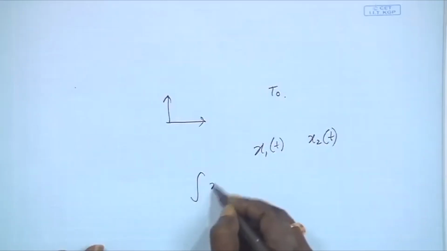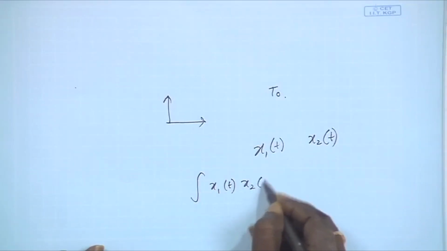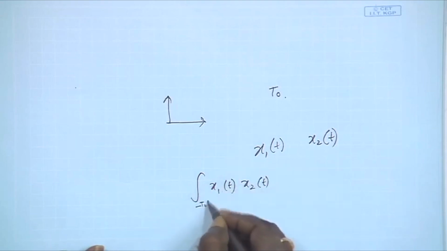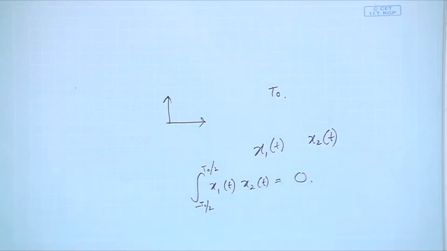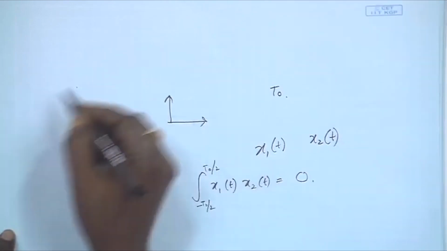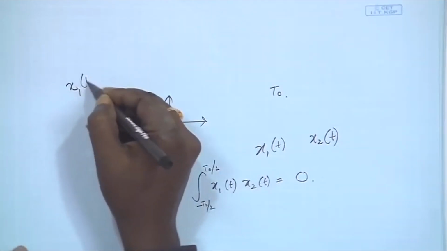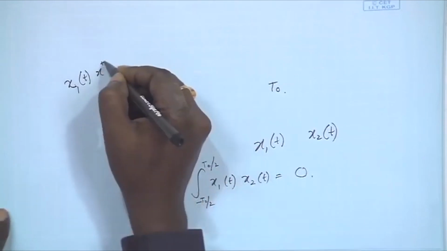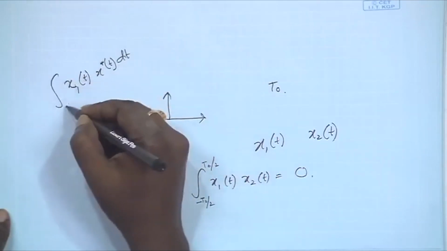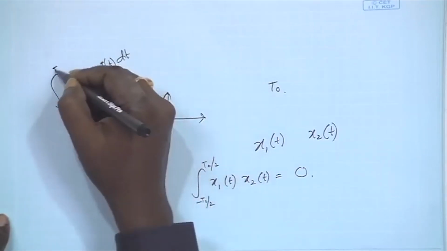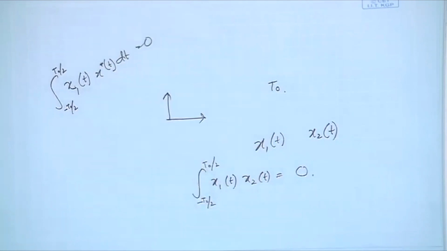The ultimate condition, which we have also proven, is that the integral of x1(t) x2(t) over that period, from minus t0 by 2 to plus t0 by 2, must be 0 if both signals are real. If the signals are complex, you take x1(t) and the complex conjugate of the other signal x2(t), do the same integration over the same period, and this must give 0 if x1(t) and x2(t) are orthogonal to each other.